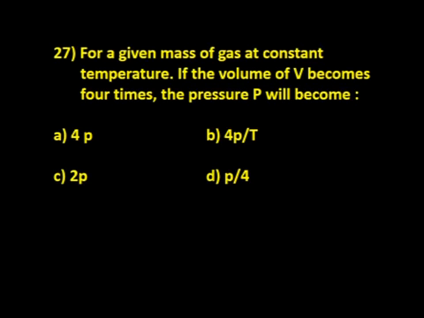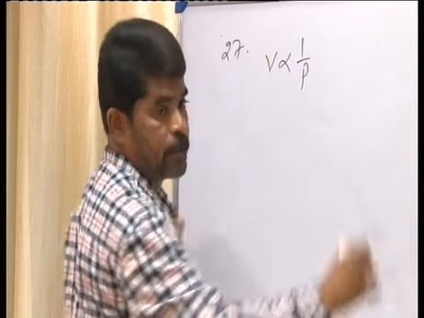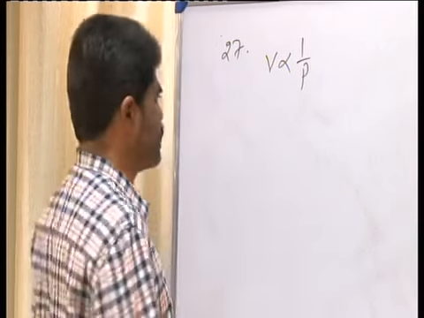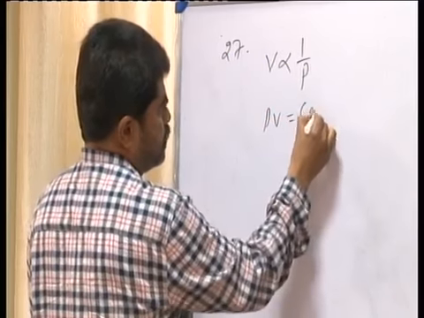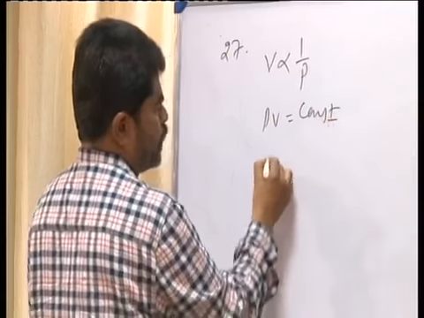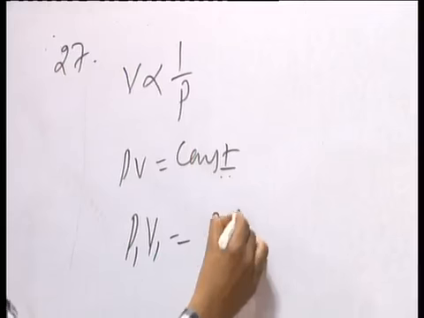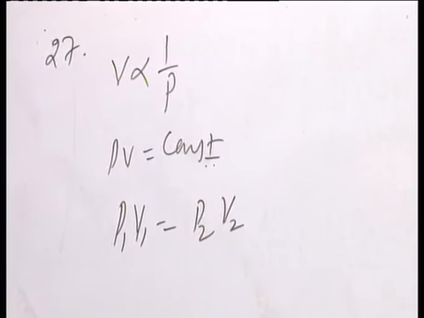According to Boyle's law, volume is inversely proportional to pressure. So based on this, you can consider PV is a constant. Now we can consider P1 V1 is equal to P2 V2.